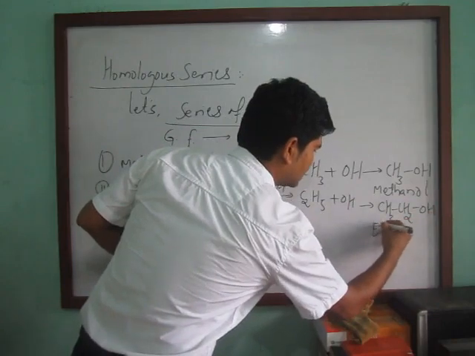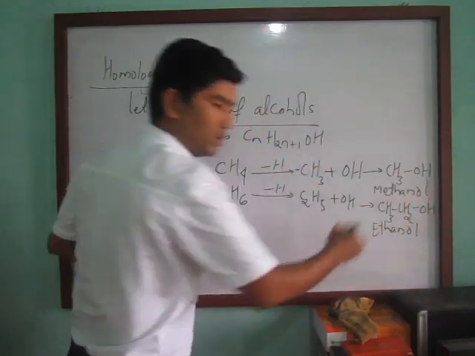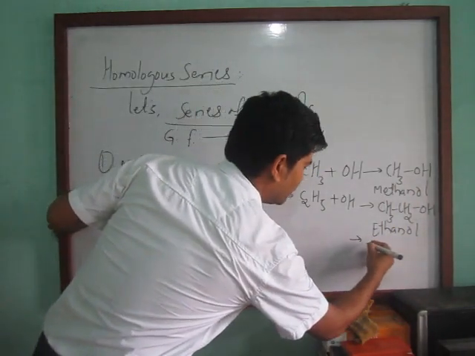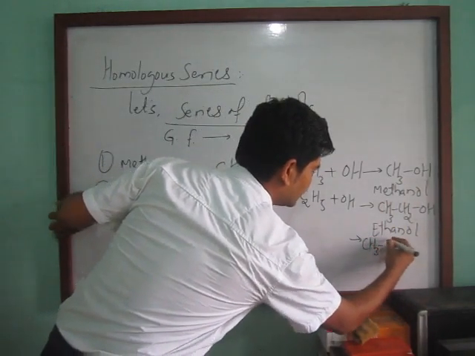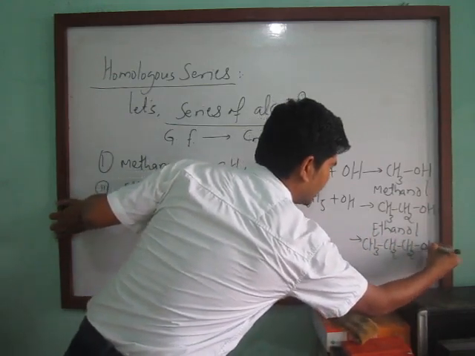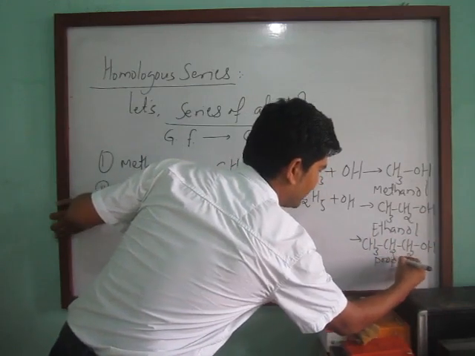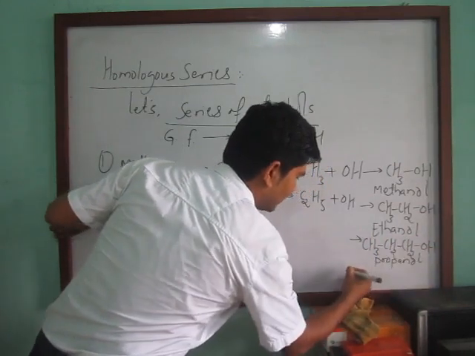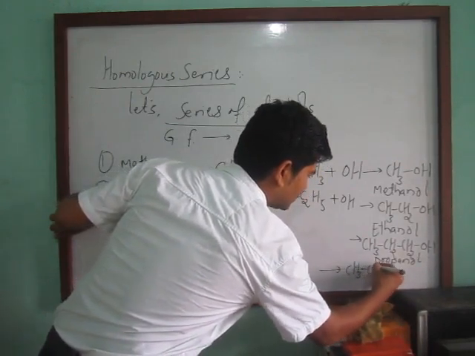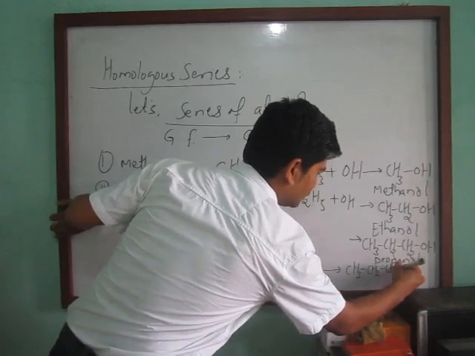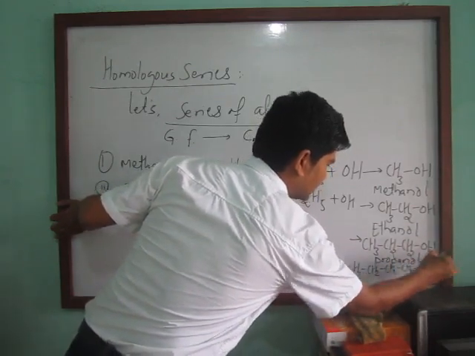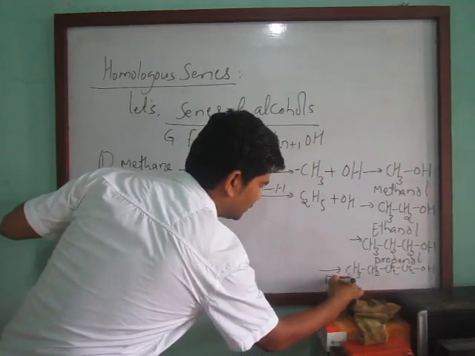This one is ethanol. In the same way for propanol, you can write CH3, CH2, CH2 and OH. Similarly for butanol, CH3, CH2, CH2, again CH2 and OH. This one is butanol.